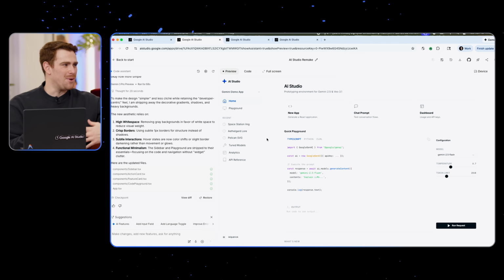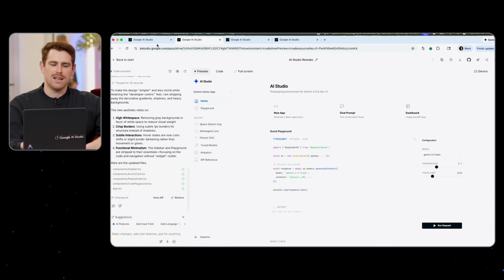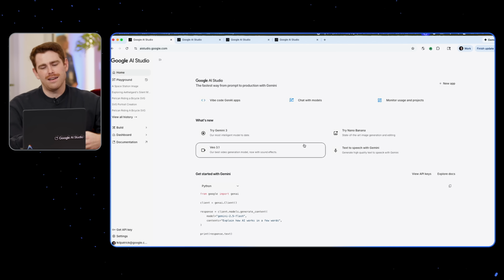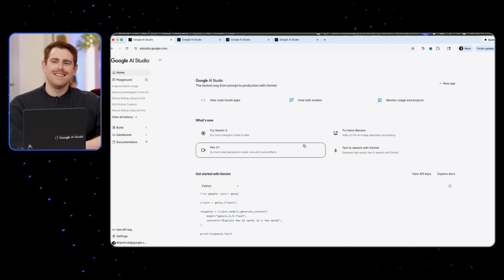It's not very good. So it's a work in progress, but I'll show my work in progress because that is the experience of vibe coding. So it's not always perfect to begin with. If you go to AI Studio today, this is the overview page in production right now. It's okay. Our design team did a reasonable job of building this.